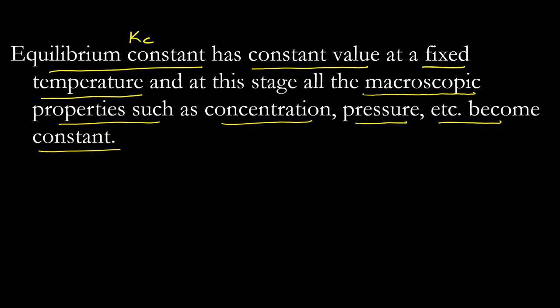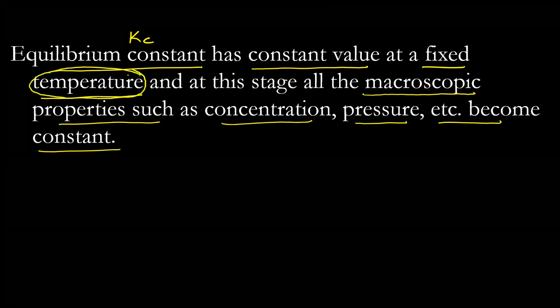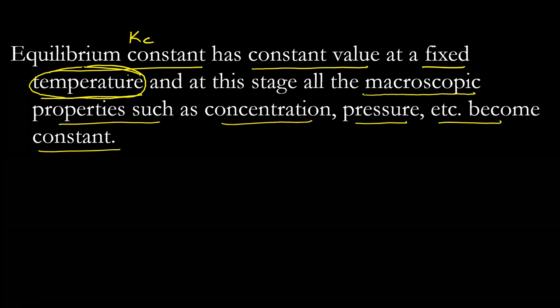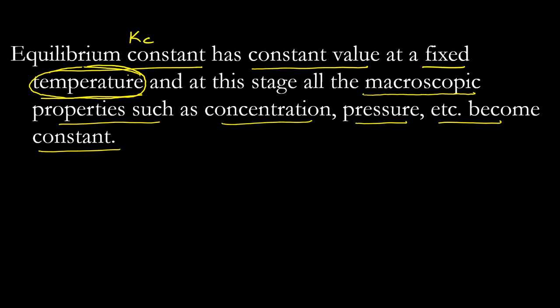But from outside, we will see that concentration will be constant, pressure will be constant. The condition is that temperature must be constant, and it is very important. You will see why I am emphasizing it. Later, we will see that the equilibrium constant will change its value only if we change the temperature.